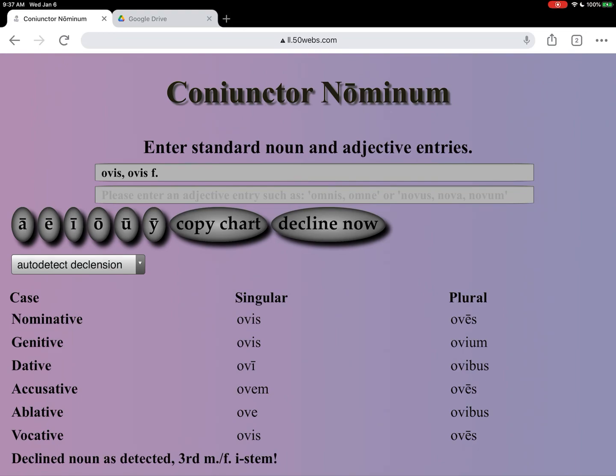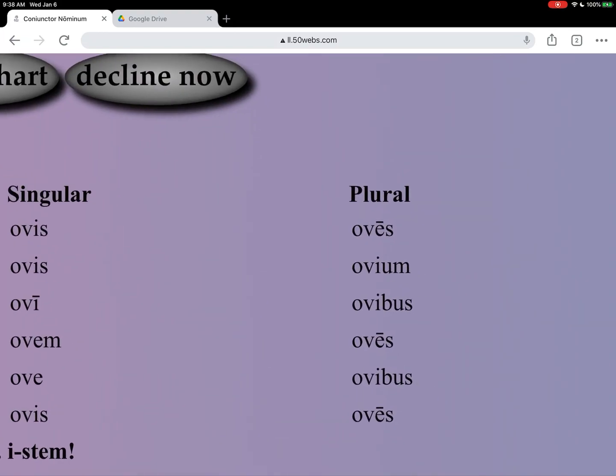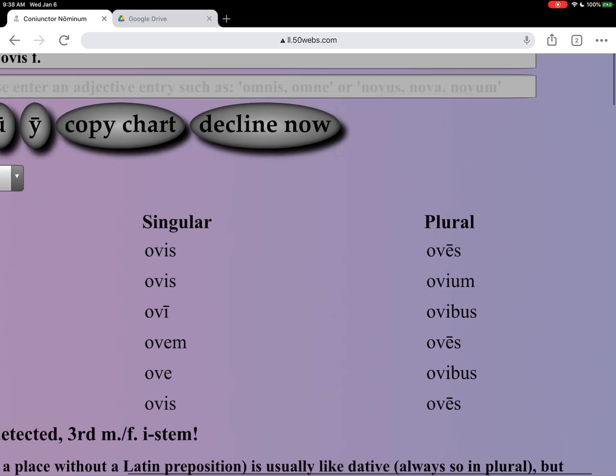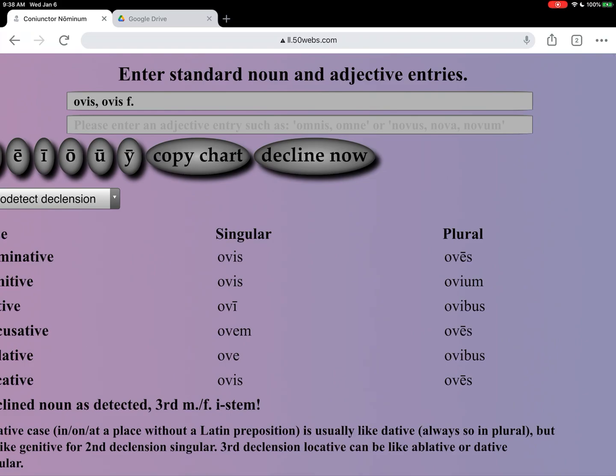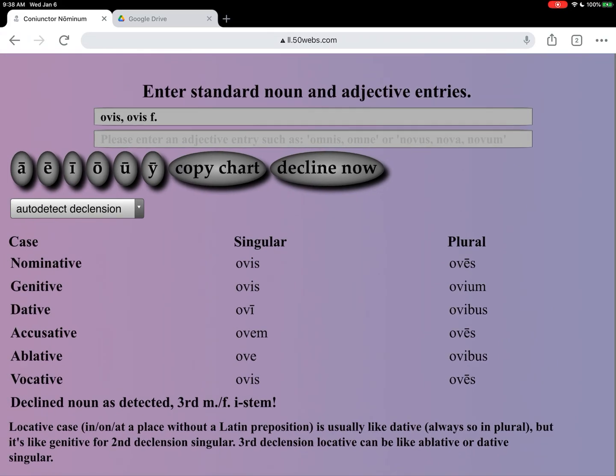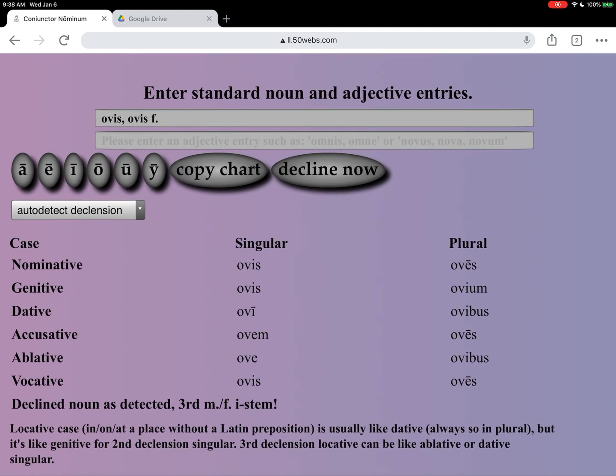Now, if you look through this, you will notice, if you are observant, that there's really only one form that is irregular, and that is ovium, right? That one would have been ovum if this were just a normal third declension noun. It would have had just an -um, but here it has -ium, so the genitive plural is -ium. That is the only real change.